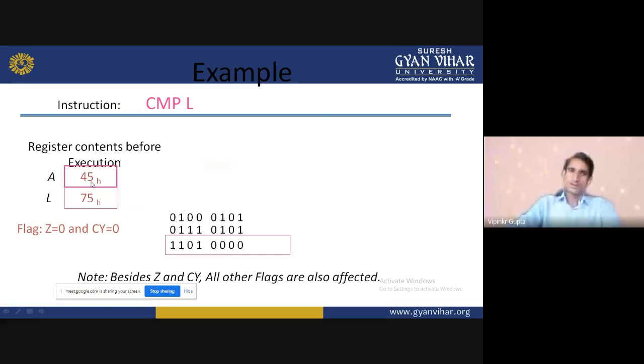When we are doing the hexadecimal subtraction, 5 minus 5, 0. 4 minus 7, it's not possible. So we are taking one borrow. So 16 will be added.